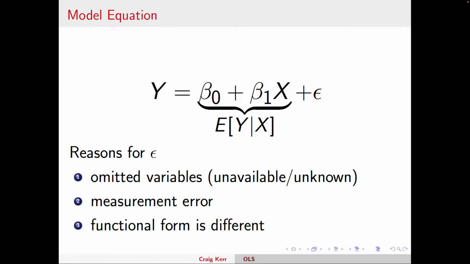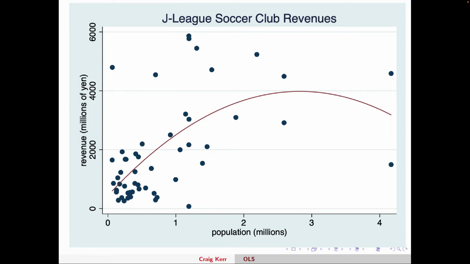Lastly, the functional form might be different. As I said, the straight line does not perfectly fit that data. It looks pretty good for most of it. But if the true relationship is not a straight line, and yet we're estimating the straight line that best fits the data, well, we're going to have error because the relationship is not really linear. For example, looking back at our data, if I use a quadratic relationship, add some curvature to that function, actually, this probably fits the data a little bit better. It captures quite nicely those outliers on the end. By the way, as you can imagine, those are both 2 Tokyo teams.